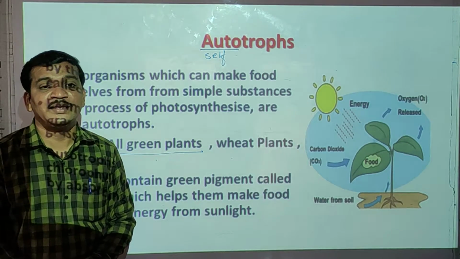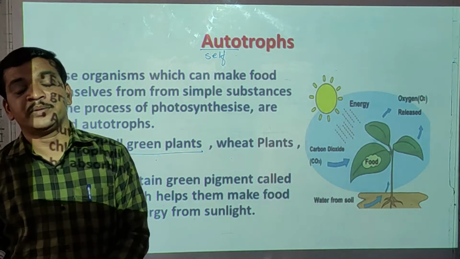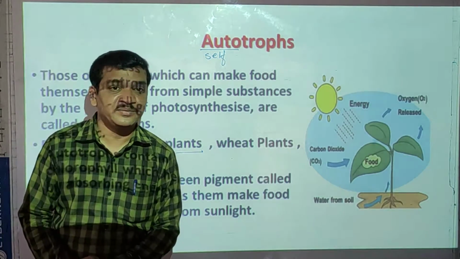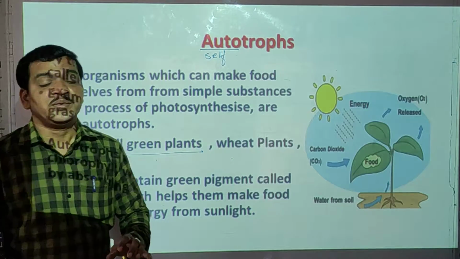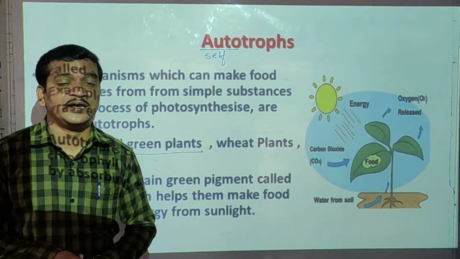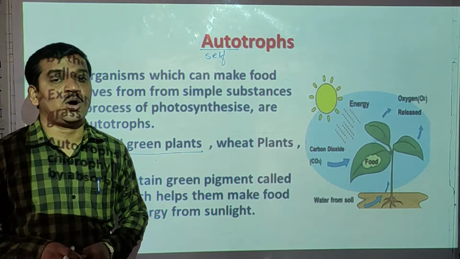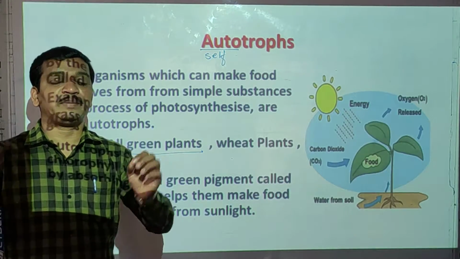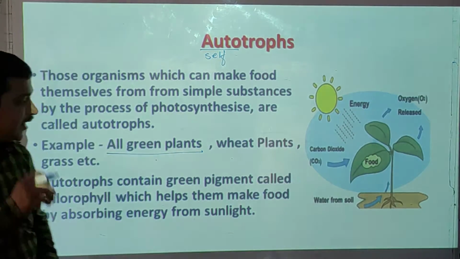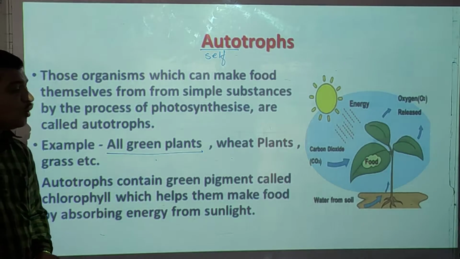Actually, why are their leaves green in color? Anyone? Okay. Their leaves are green in color due to the presence of chlorophyll pigment. What is the name of that pigment? Chlorophyll pigment.